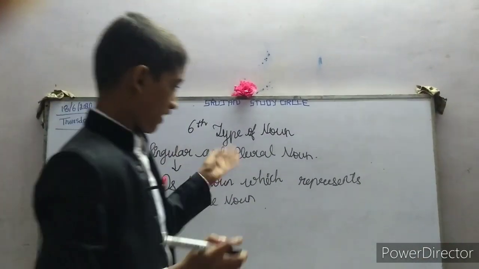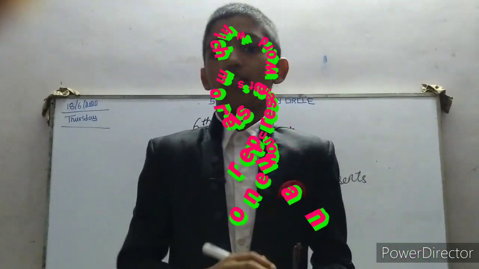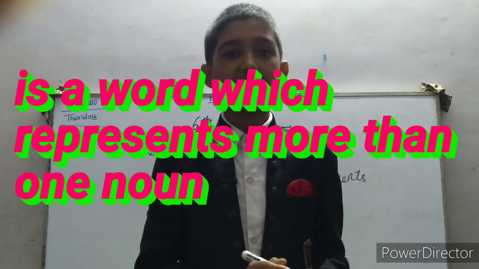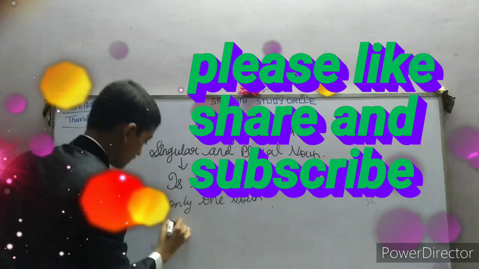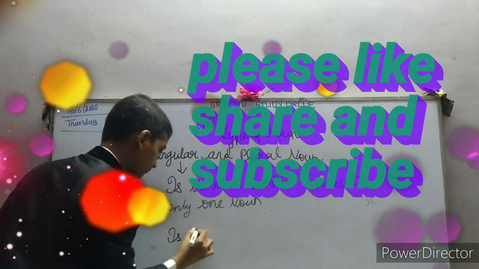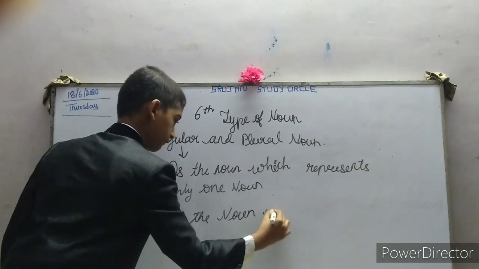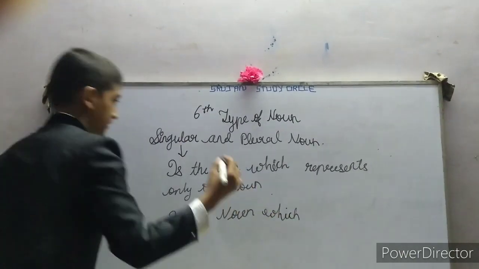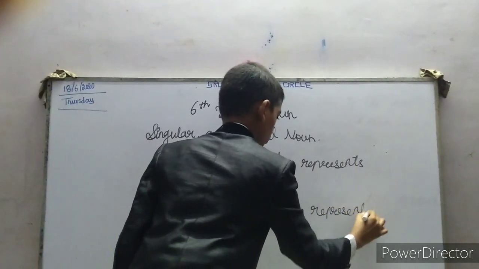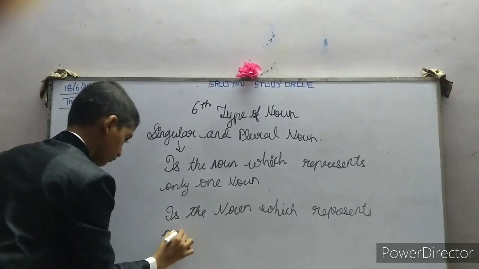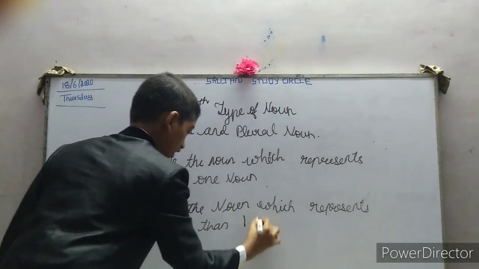What is plural noun? Plural noun is the noun which represents more than one noun. So plural noun is the noun which represents more than one noun.